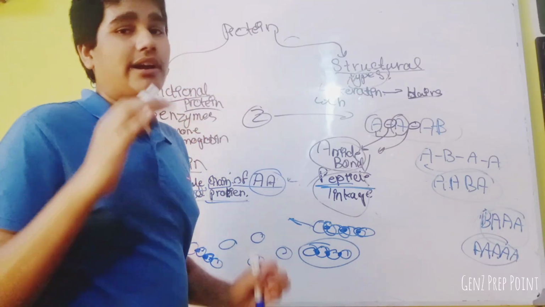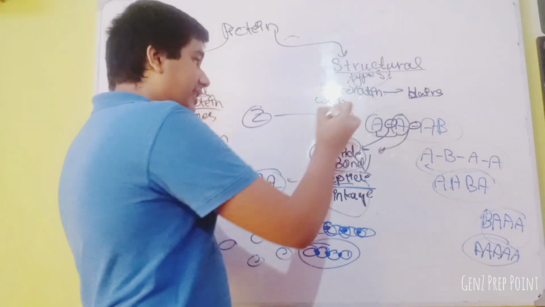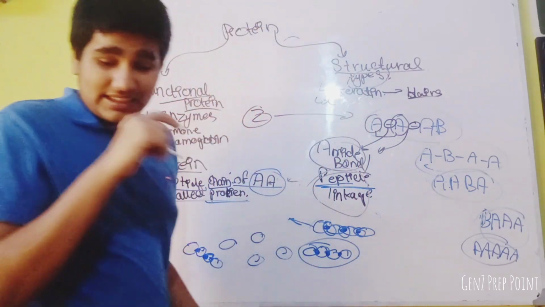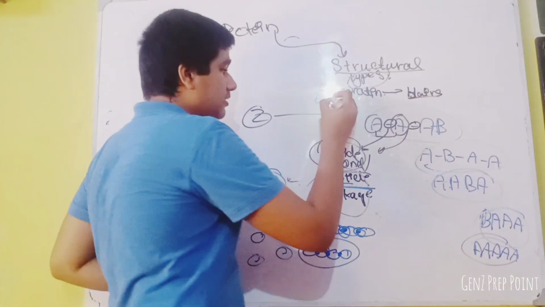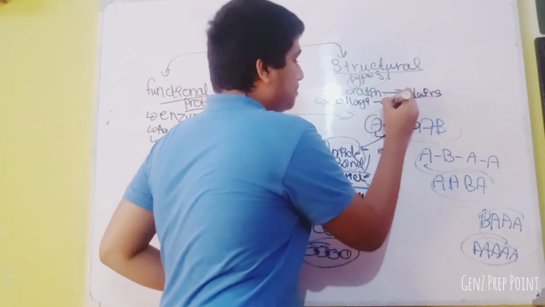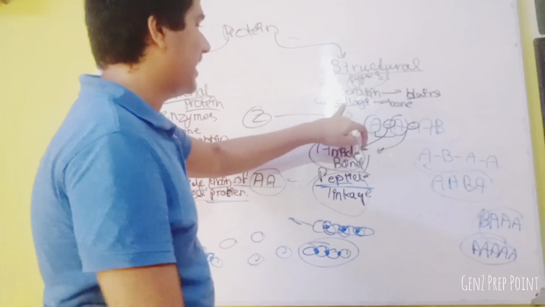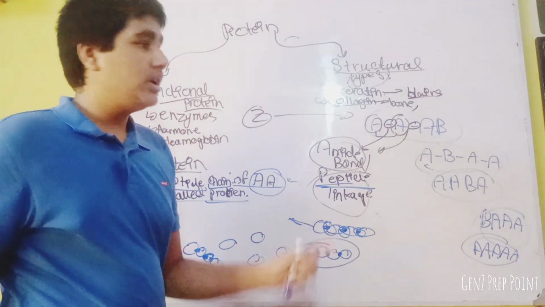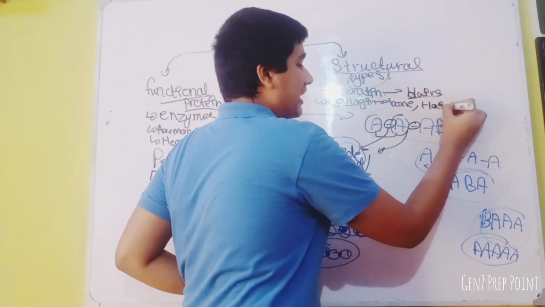Now second, collagen. These names are all legitimately present in your syllabus. The third type is actin and myosin. Collagen makes bones. Your bones are strengthened by calcium as well as by collagen. Hair also has collagen.